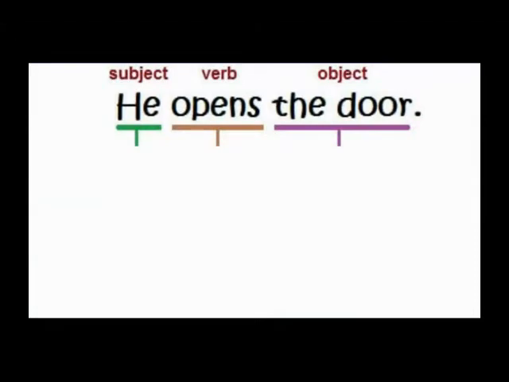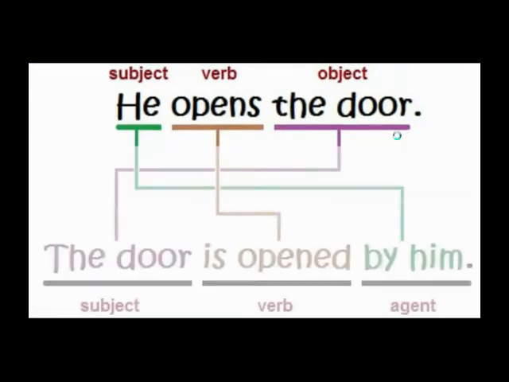Let's see this in a simple example. He opens the door. In this, he is the subject of the sentence, opens is the verb, and the object is the door. So he opens the door. This is an active voice because here the subject he is active. He is active and he is performing this action on the door. So this is a sentence in active voice.